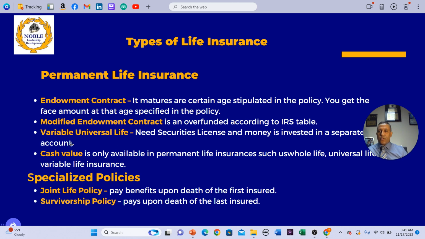Another permanent life insurance is a variable universal life. You need a security license to sell that, and the money is invested in a separate account.